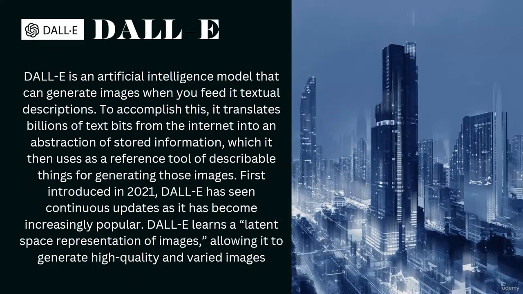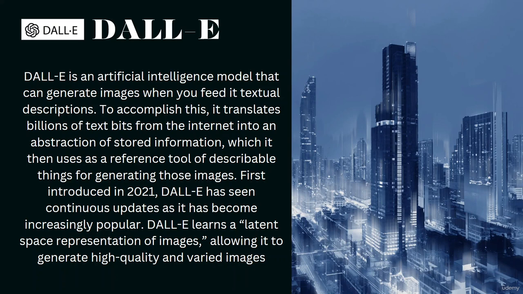The next point here is DALL-E. DALL-E is basically software by OpenAI, an artificial intelligence model that can generate images. It helps you generate images when you feed it textual descriptions. For example, on the right-hand side of my screen you can see a lot of skyscrapers.